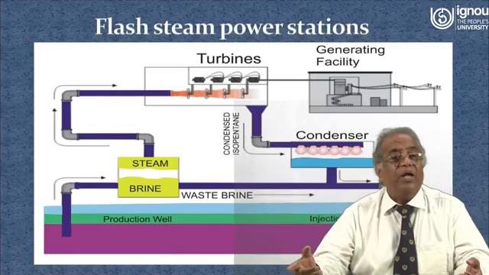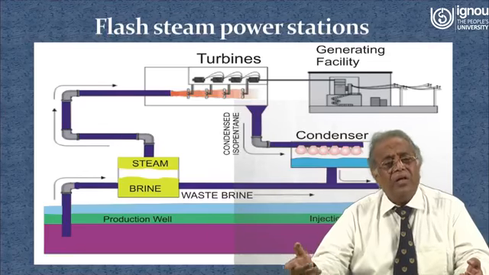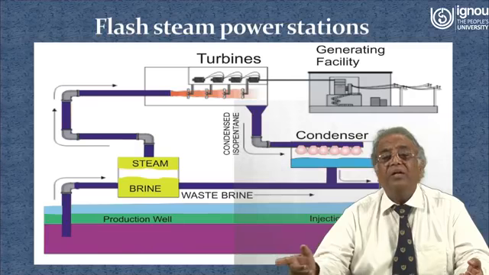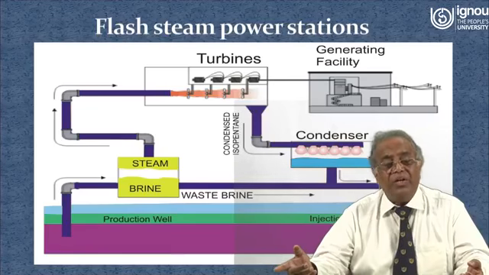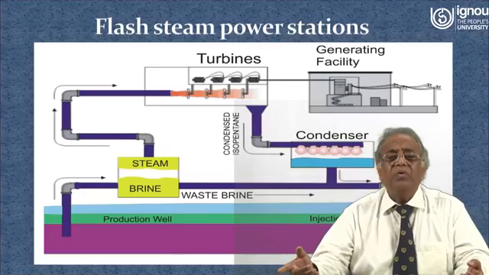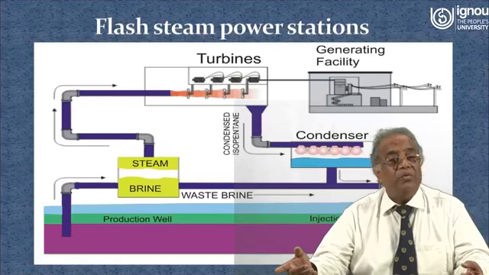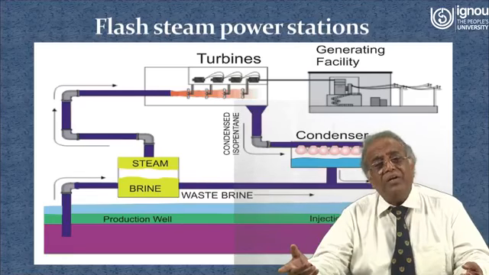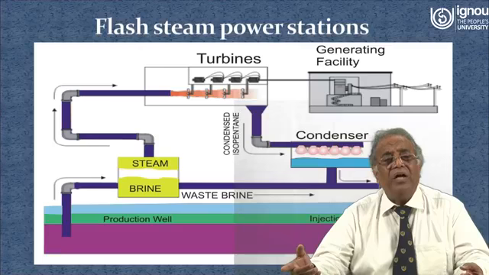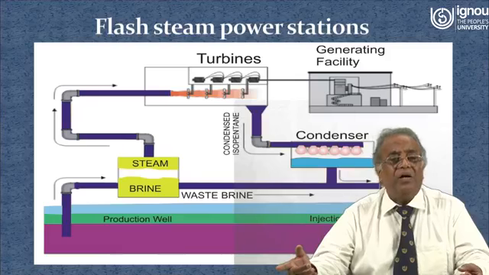So that steam enters the turbine and the rest of the process is the same, power is being generated, electricity is generated, and the low pressure low temperature steam coming out from the turbine after expansion enters into the condenser, thereby it is condensed into liquid form and that is again fed through the injection well deep inside the earth.